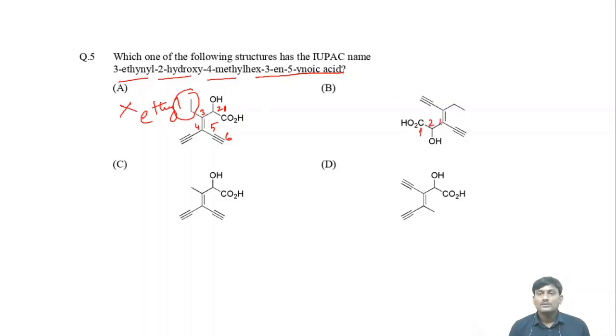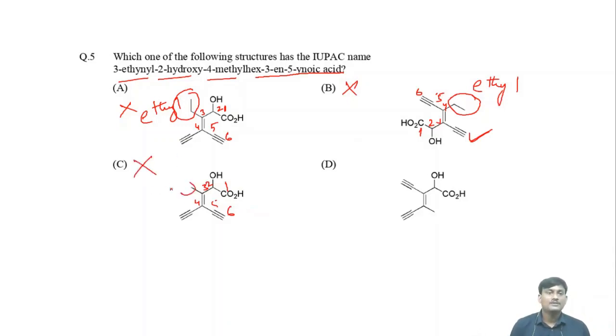1, 2, 3, 4, sorry, 1, 2, 3. This is a 4, and this is a 5 and 6. At third position there is an ethanyl, okay. 2-hydroxy, okay. At fourth position, instead of methyl, there is ethyl. So this one is also wrong. And this one, 1, 2, 3, 4, 5, and 6. At third position, not ethanyl, it's a methyl group. So this one is also wrong.